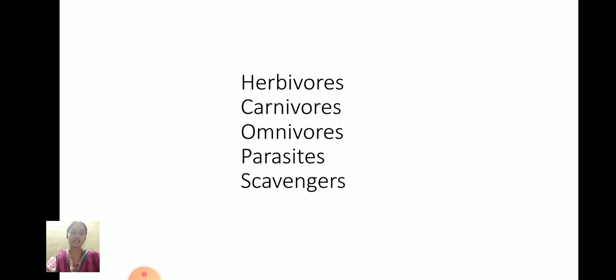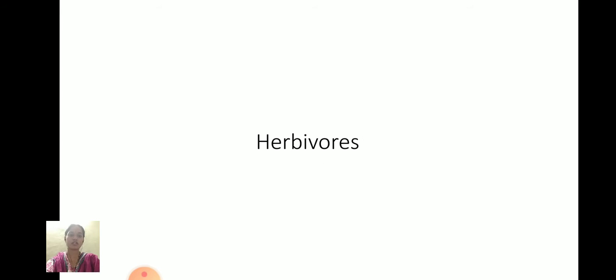Children, let me see what the categories are in the adaptations for food by animals: herbivorous, carnivorous, omnivorous, parasites, and scavengers. These are the 5 categories, classified into groups. Children, what is meant by herbivorous? All plant-eating animals are called herbivorous.